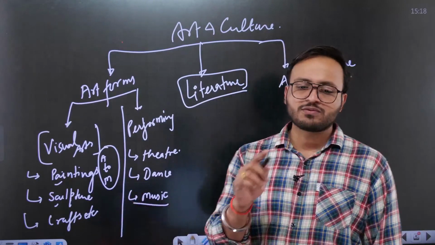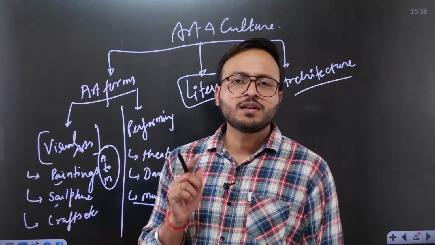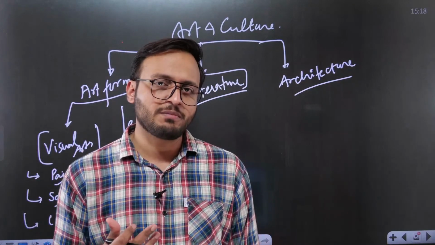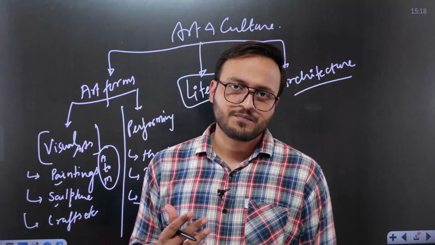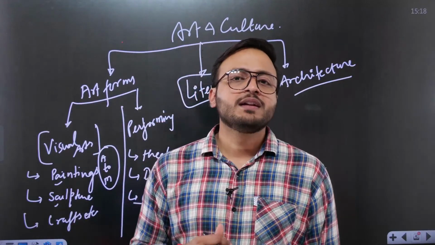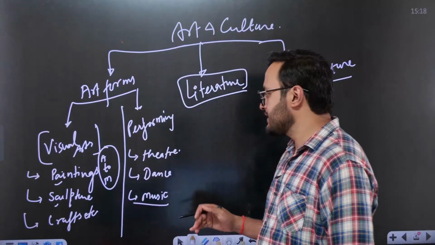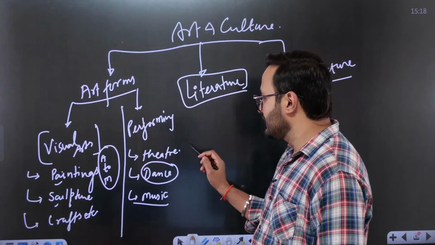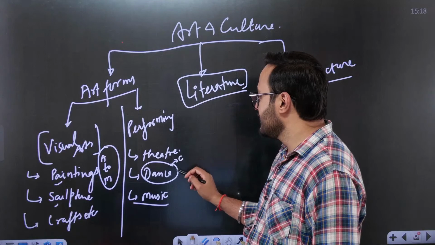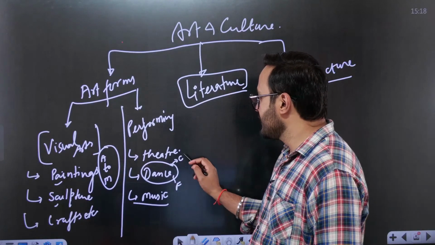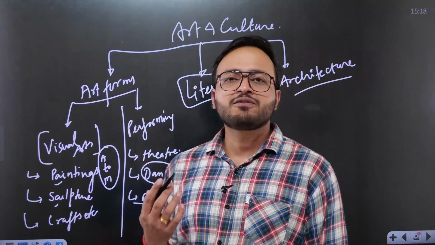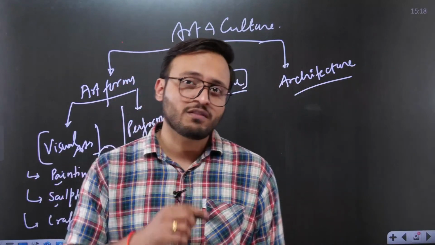For example, in 2013 there was a question about the Tandav Dance. So those who don't know about the different aspects related to the dance forms, they are classical dance and folk dances. In classical dances, we have to understand the elements of the dances.